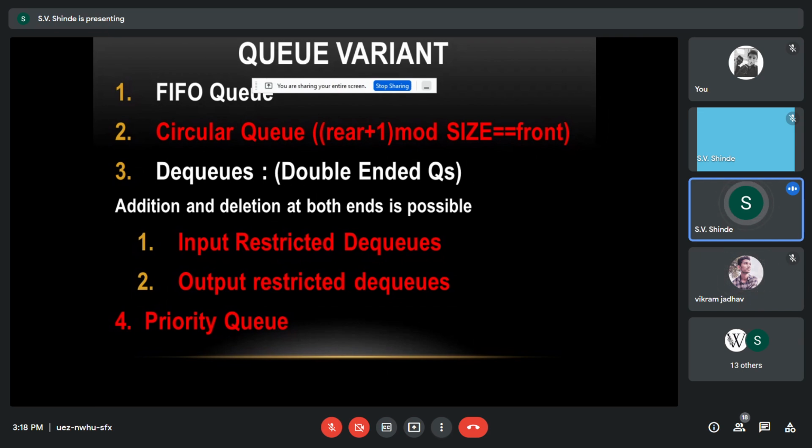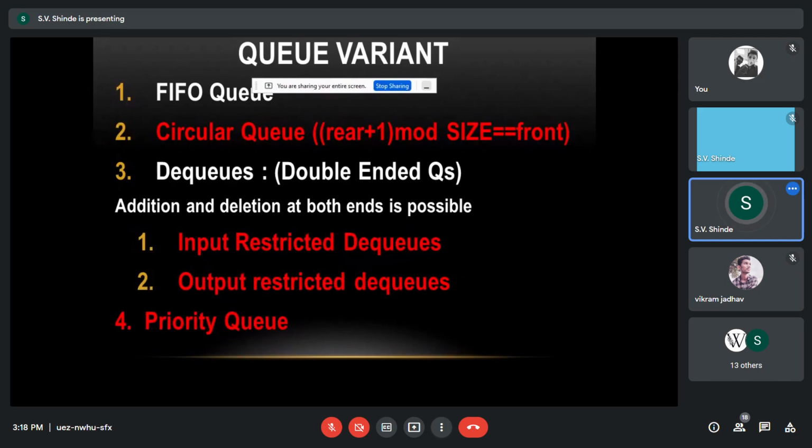So we have a formula for that, how to check the queue full position. If rear plus 1 modulus size equal to front, then the queue is full. So that should be waiting over there until some contents of the queue become empty. So we'll simulate this in the pizza parlor example.